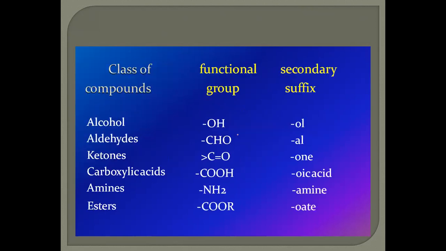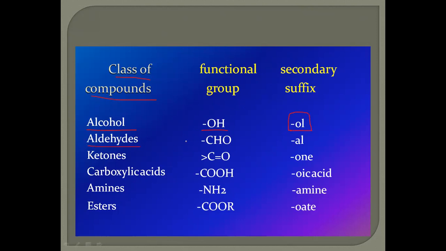There are some examples of classes of compounds and their suffixes. For example, alcohol: the substituent is OH present in the structure, and the suffix form is OL. By replacing the primary suffix E, as in ANE, ENE, YNE, these are the primary suffixes. By replacing E, the OL substitution occurs.